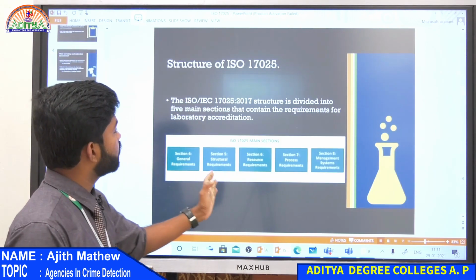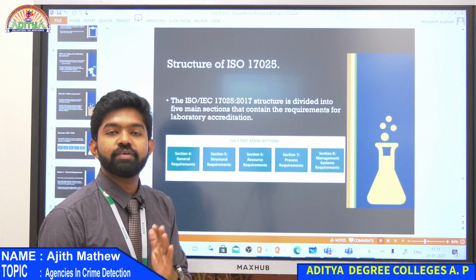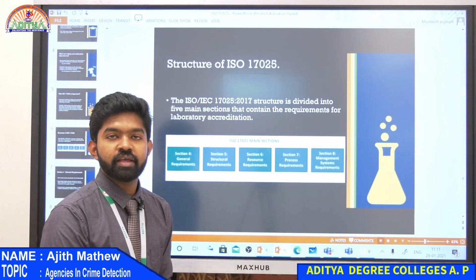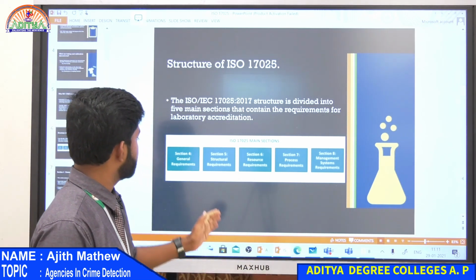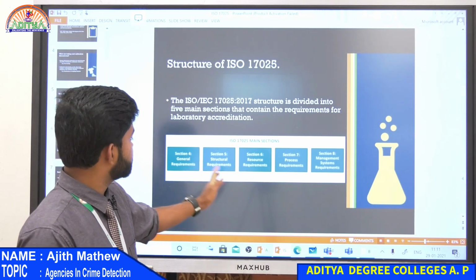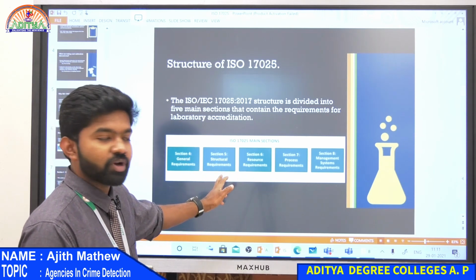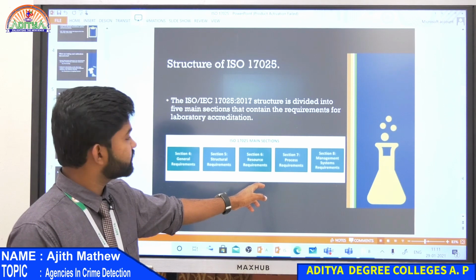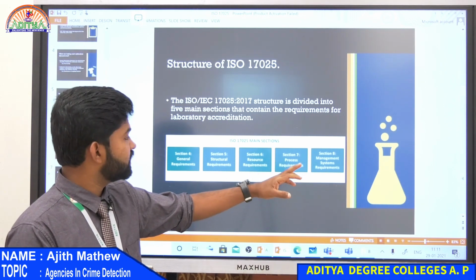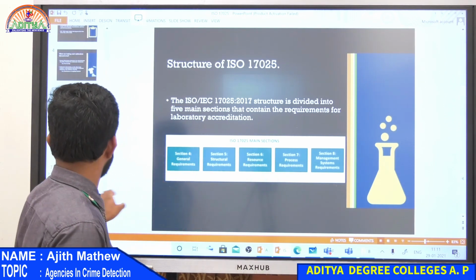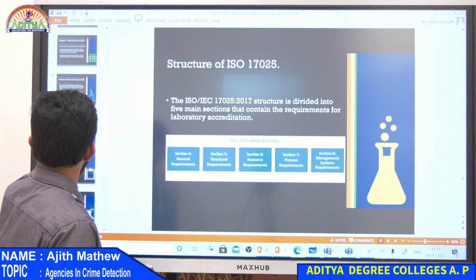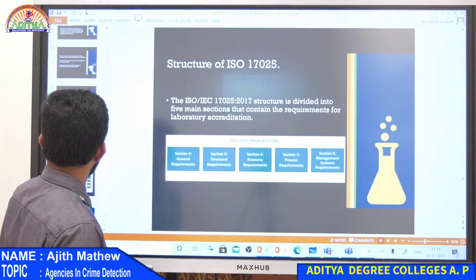Then we have seen about the structure of ISO. ISO 17025 is what we are learning. We have 4 main sections. First section is general requirement, structural requirement, resource requirement, process requirement, and management system. We will just brief you about the requirements.